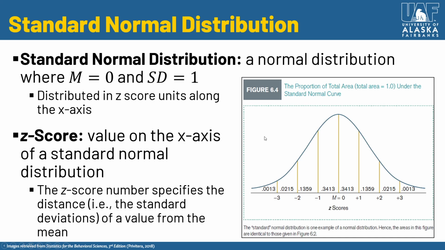And so, yeah, basically stating what I just said, the z-score specifies the distance or the number of standard deviations of a value from the mean, right? So if our mean is 0 and we have a score of 2, guess what? That is 2 standard deviations above the mean in this standard normal distribution.